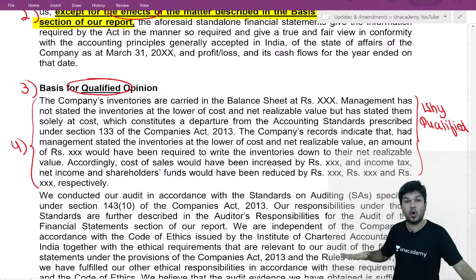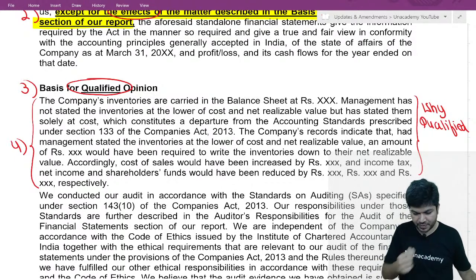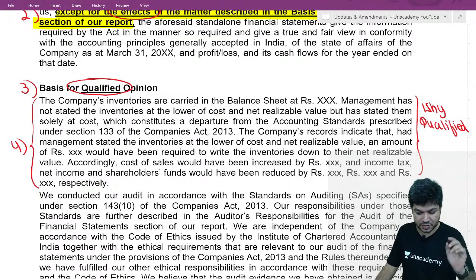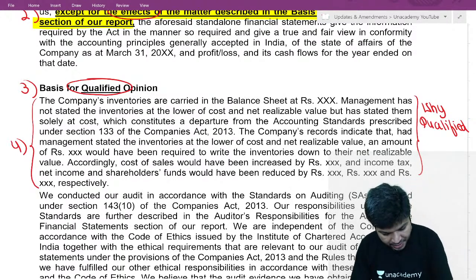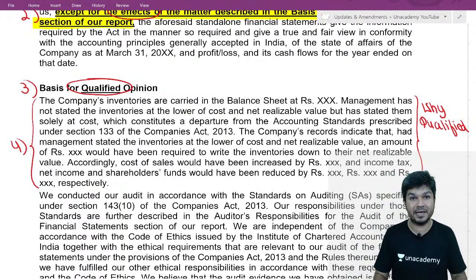Closing stock goes down, cost of goods sold will go up, profit will go down by this much. So you have to quantify the effect. We have to quantify the effect when we give a modified report. This comes up. And then the second para. So over here one full extra para added.